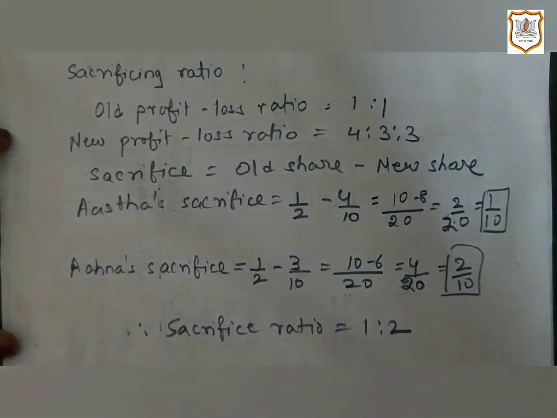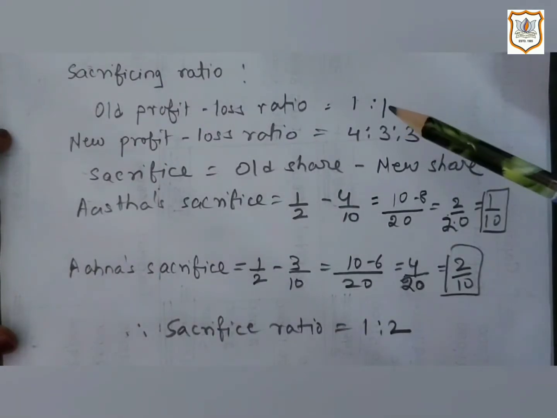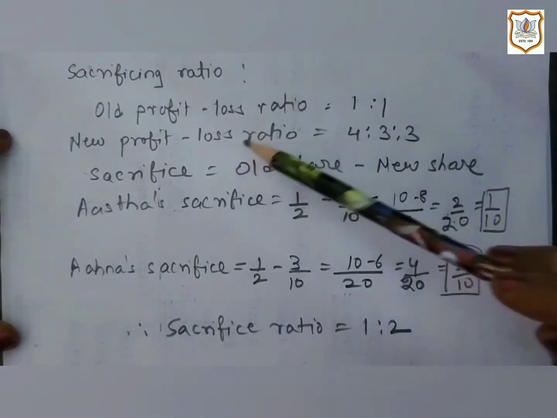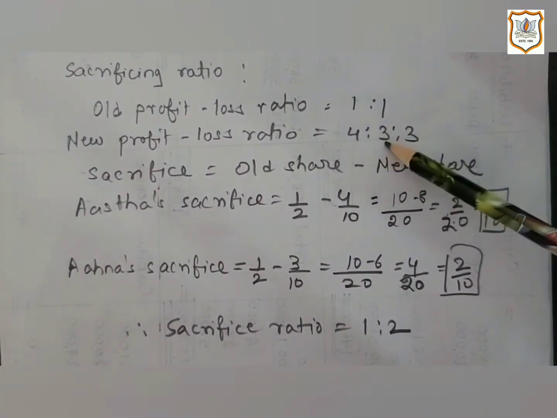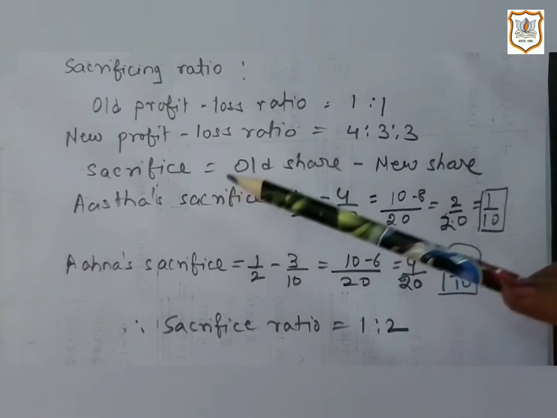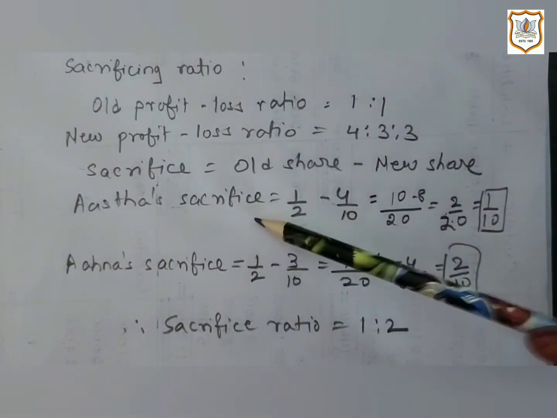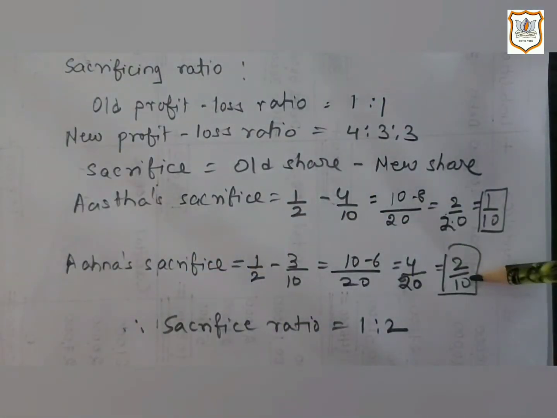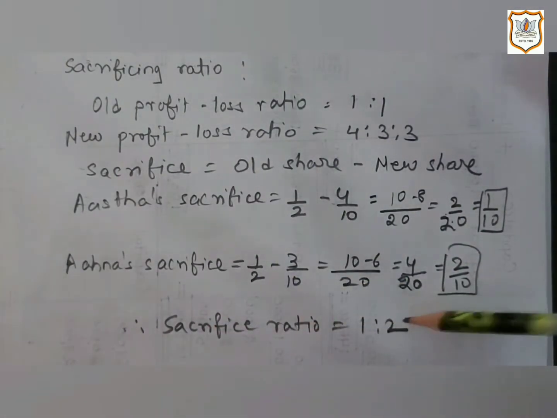Here it is. Here in the question, the old profit and loss sharing ratio is not given, so we have to consider it as equal. So the old profit loss sharing ratio is 1:1. The new profit and loss sharing ratio is given in the question, that is 4:3:3. Now by applying the formula of sacrifice, that is sacrifice is equal to old share minus new share, we will get Astha's sacrifice 1/10 and Ahna's sacrifice 2/10. So in this way we will get the sacrificing ratio 1:2.